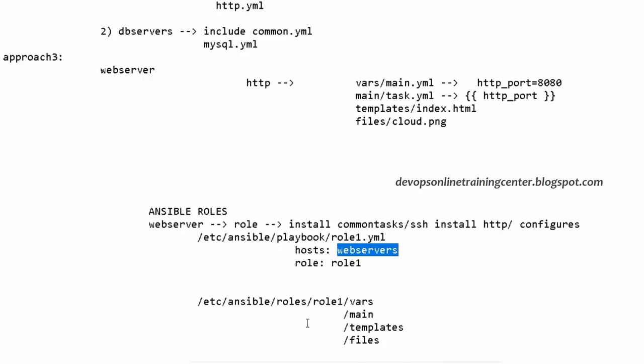Now I'll go to role1. In role1, I have all these directories. Where does the execution start? From main, tasks.yaml, right? Where are the variables defined? vars, main.yaml. Where are my templates present? Templates, index.html. Where are my non-text files present? In files, cloud.image or whatever.